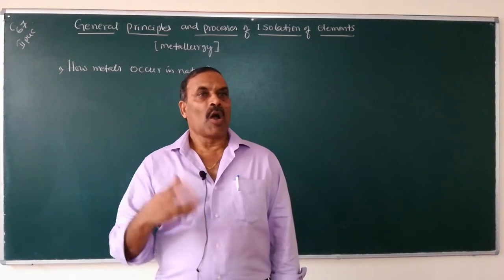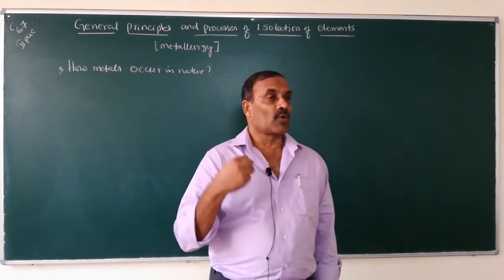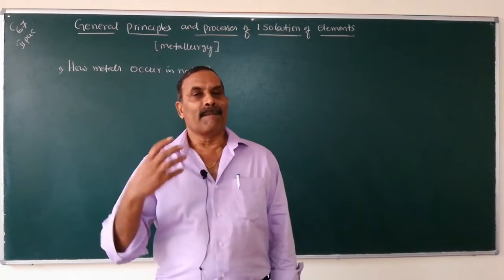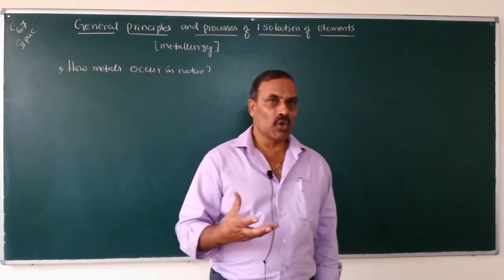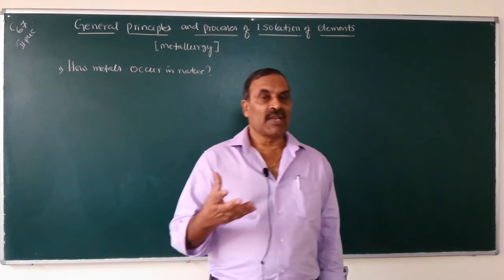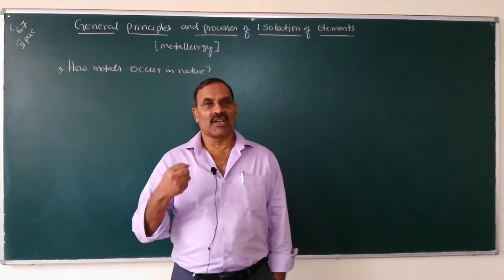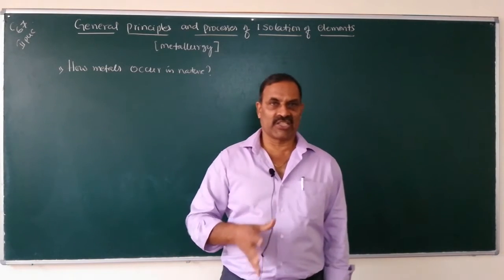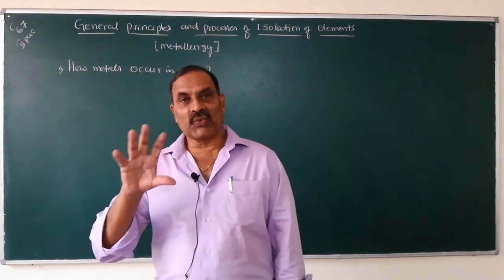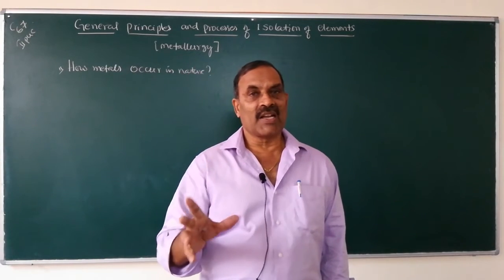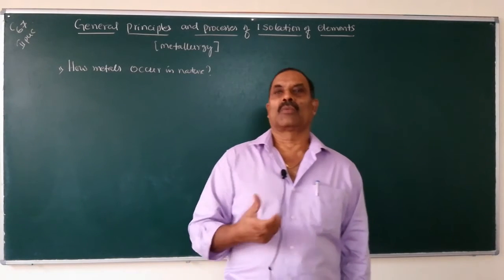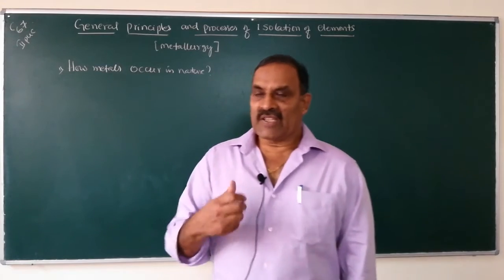Second point, what are the metals which occur in the free state? Metals like gold, platinum, mercury, etc., which are relatively less active. Therefore, they occur in nature in the free state, or uncombined state, or native state.